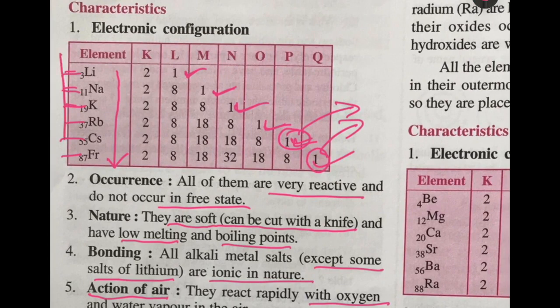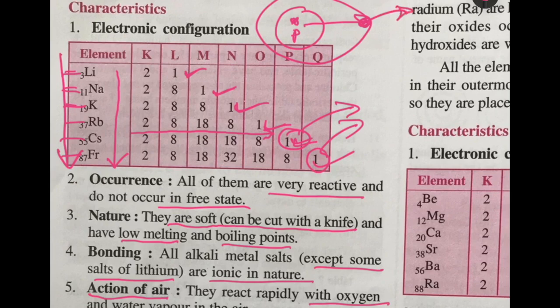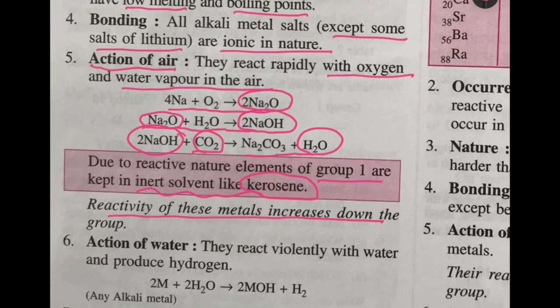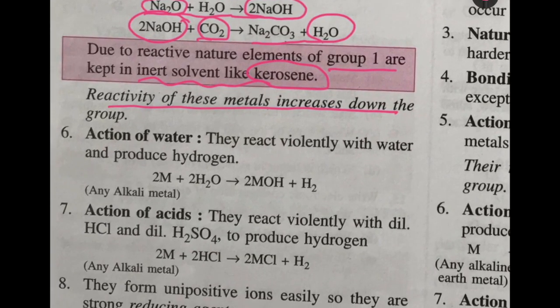Now the reactivity of these metals increases as you go down the group. It becomes more and more reactive because the number of shells becomes more. That means the attraction between the protons and the electrons in the outermost orbit becomes weaker, as the outermost orbit goes very far away, so they can easily lose the electron in the outermost orbit. If they can easily lose that electron, it means they become more and more reactive.